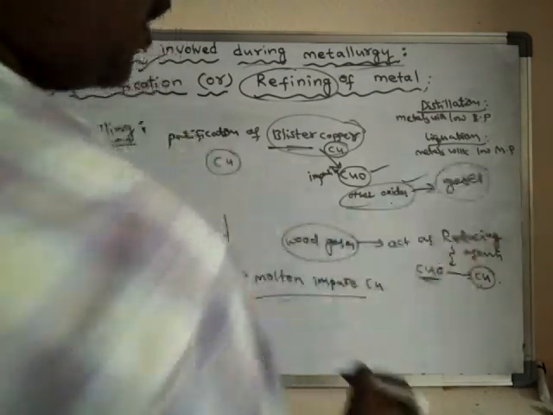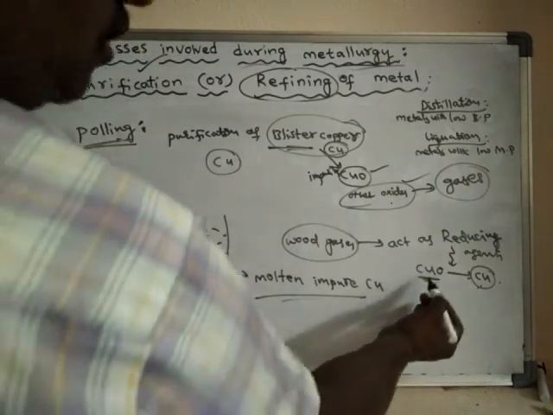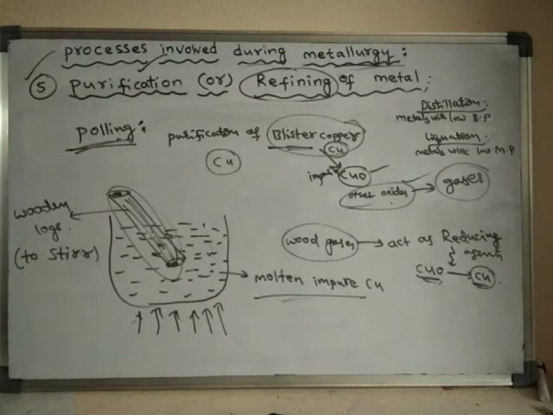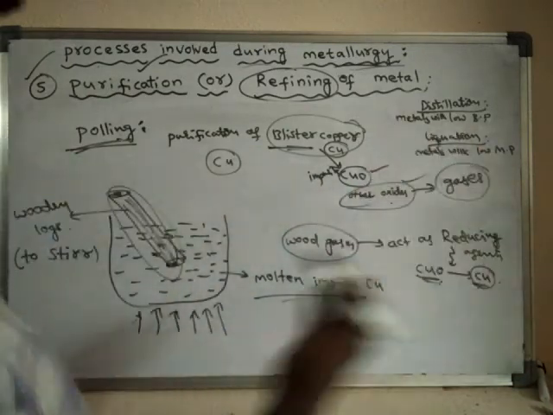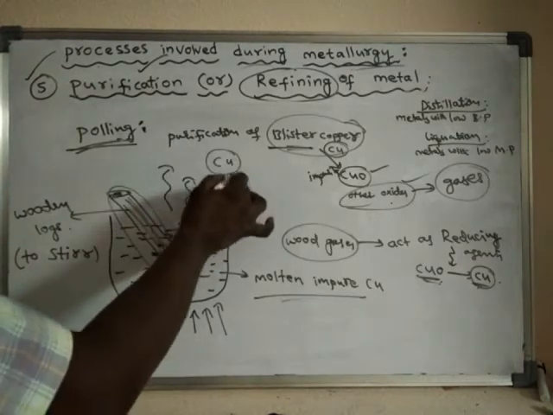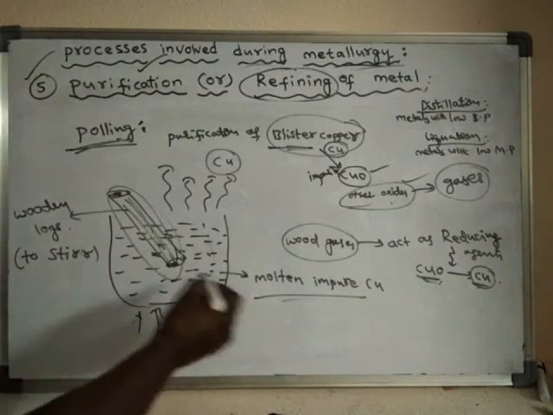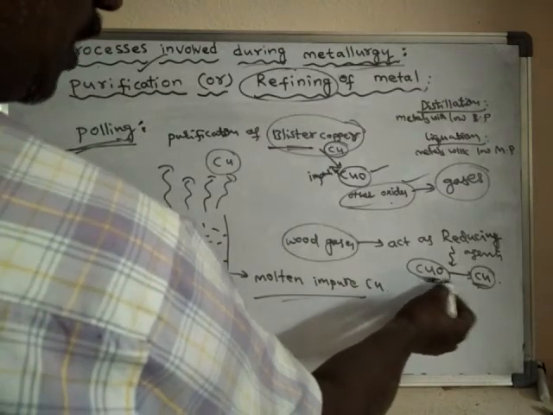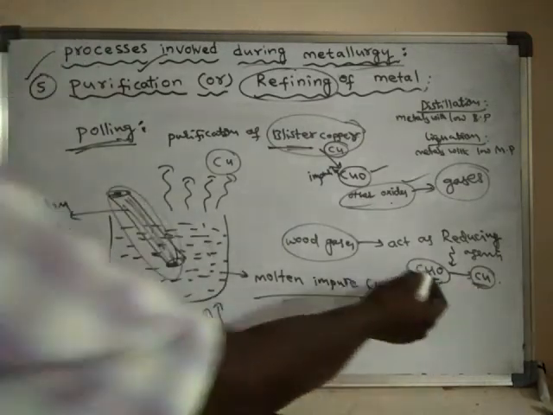All other gases will escape into the atmosphere, but the copper oxide is converted into copper metal.